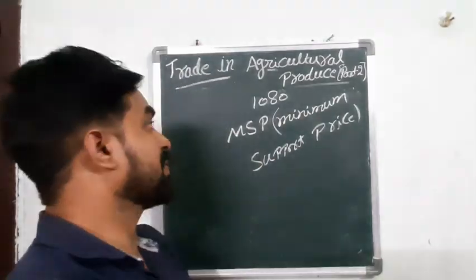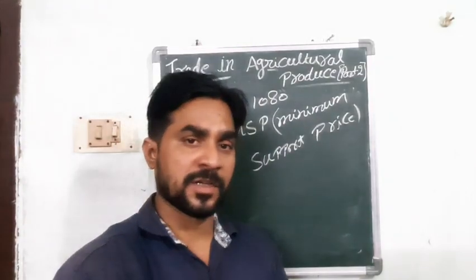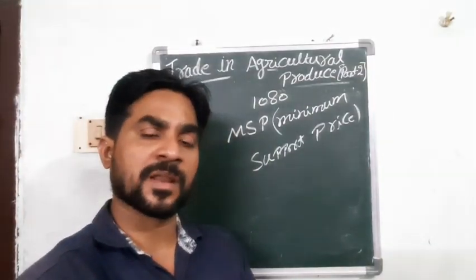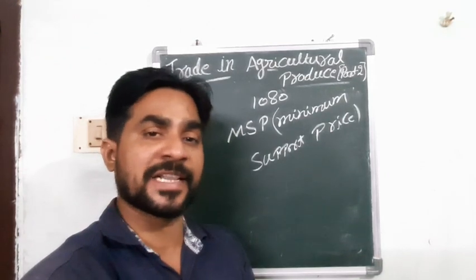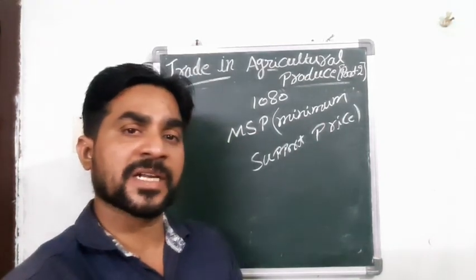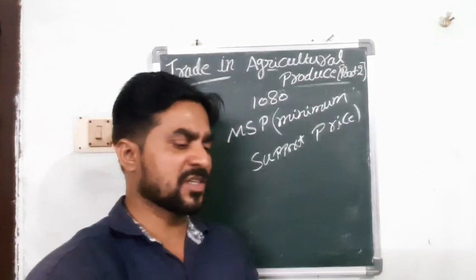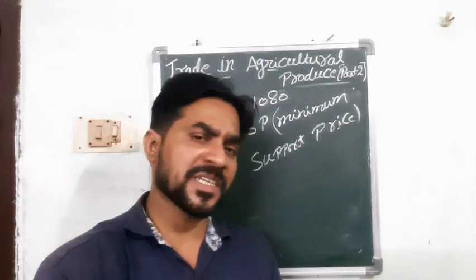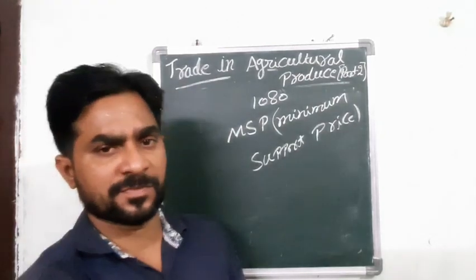that is 1080 rupees. Because there are some farmers who are unable to sell their product, because some traders will say that this crop is not good, so we don't like to buy. At that time, the farmers are going to struggle.